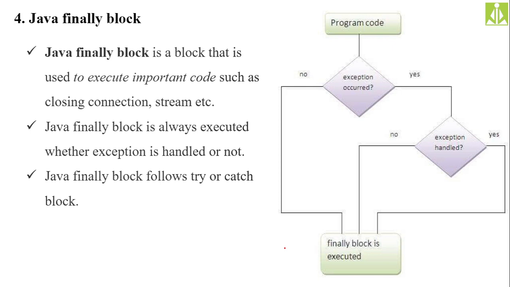Closing the connections, because we open connections in order to interact with the database, and if the exception occurs and you don't close that connection, it will remain open forever, isn't it? So there is a need to close the connection in a proper way with proper code. That code, irrespective of the occurrence of the exception, you have to execute. So that is the reason why we put the closing connection code inside the finally block.